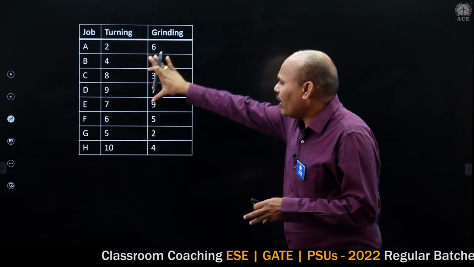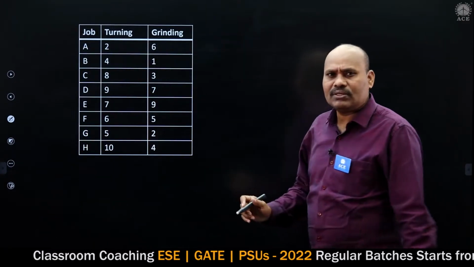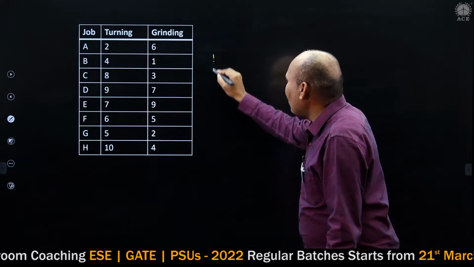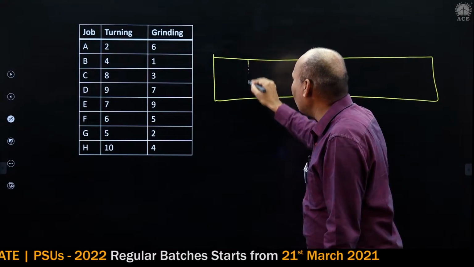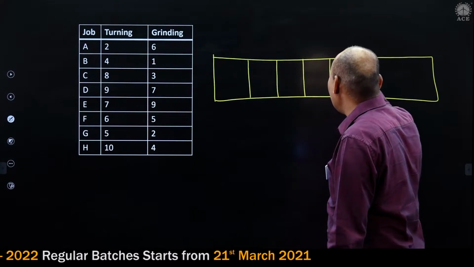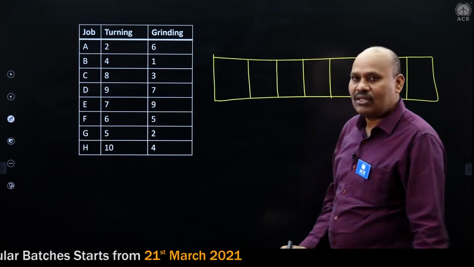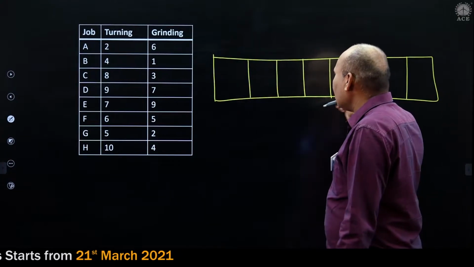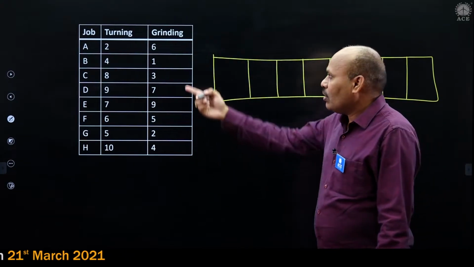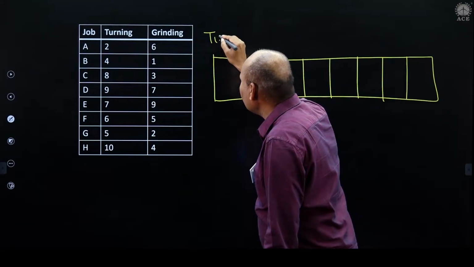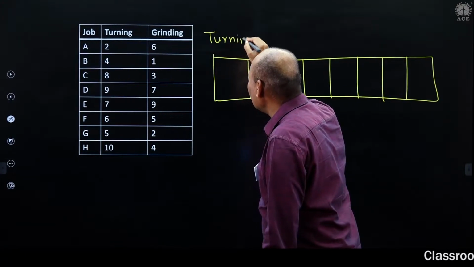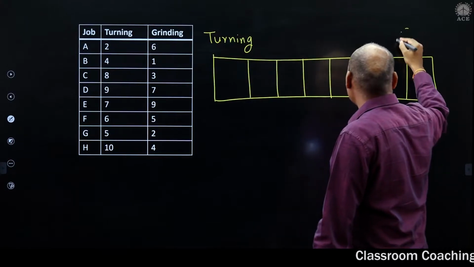I'm taking here 8 jobs and 2 machines, so we will have one row with 8 columns, 1, 2, 3, 4, 5, 6, 7, 8. These positions are meant for jobs. There are 2 machines, so on the left hand side we will keep the turning machine, and on the right hand side, the grinding machine.